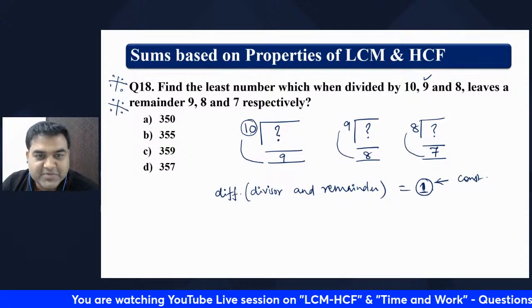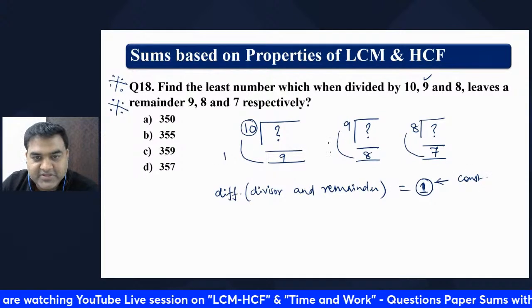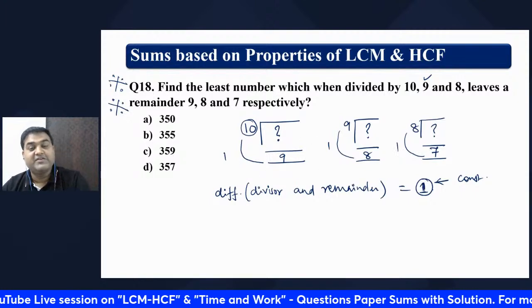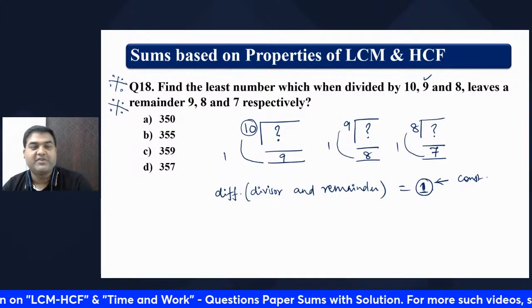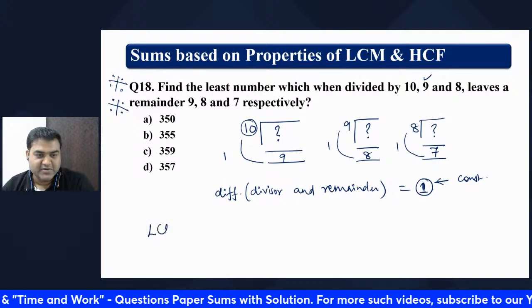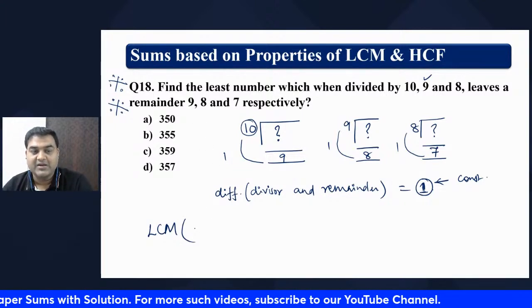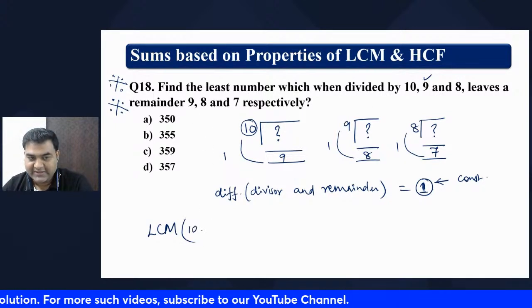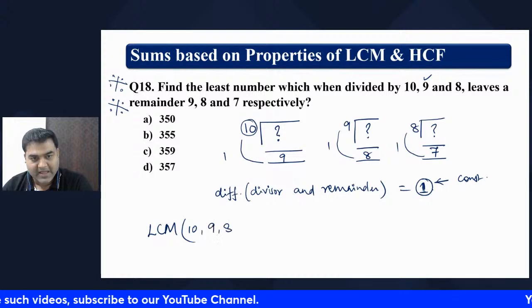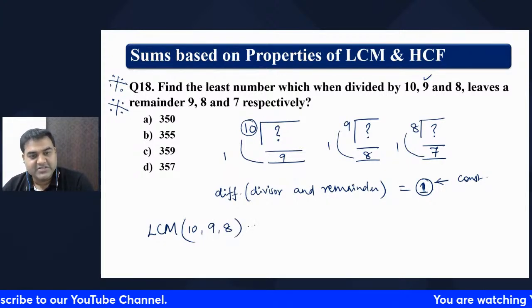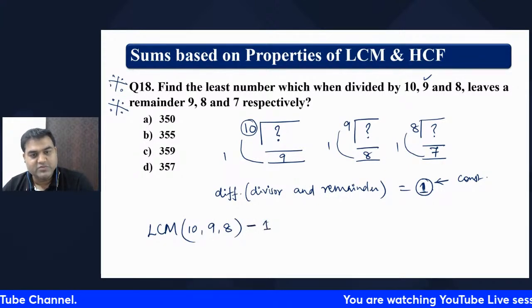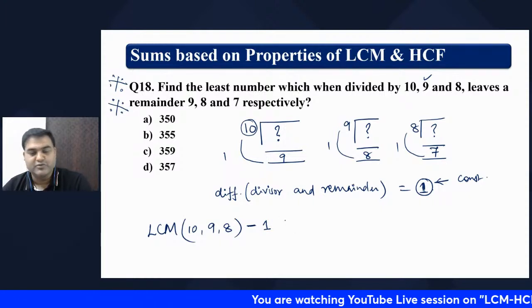So the difference between these two is 1. When the difference is common, then what we can do is find the LCM of all three numbers, the numbers which are dividing, that is 10, 9 and 8, and subtract 1. That is the answer. Subtract 1, that will give you the answer.